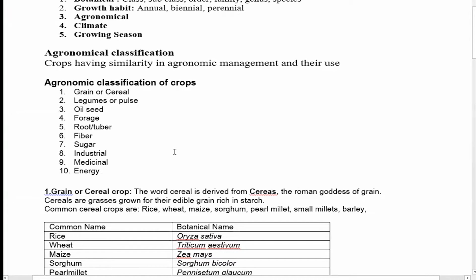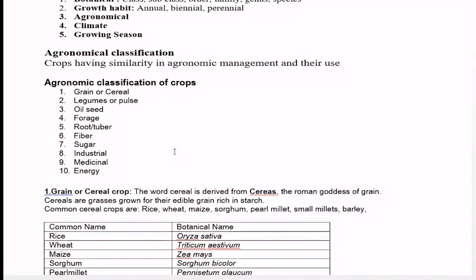These crops are classified knowing that they have many similarities in their morphological and physical characteristics, similarity in their agronomic management at the field level, and also in their economic use. The use of these crops is also almost similar. On this basis, the crops are classified.